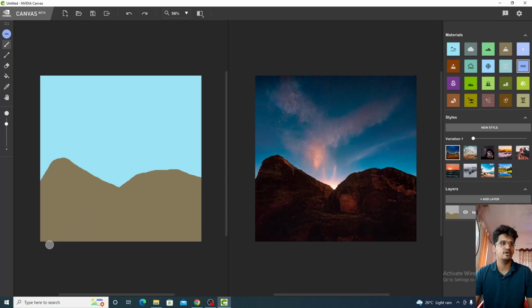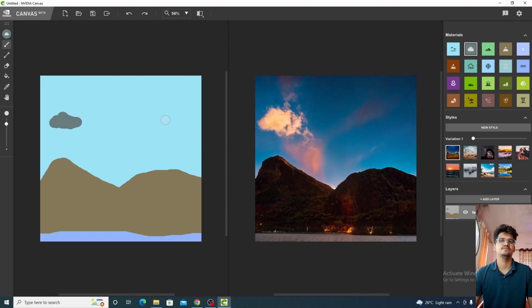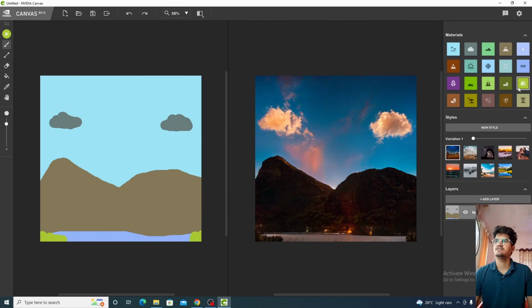We will take the water. We'll have some water here. You can just see how brilliant it gets. We'll have some clouds. Just see how it looks. We'll have two clouds, not a bad idea. And we'll have some forest here at the edge. It's a forest? No, I guess it's a forest.